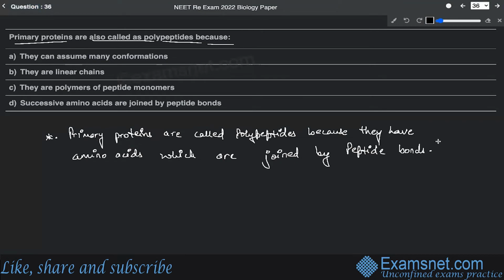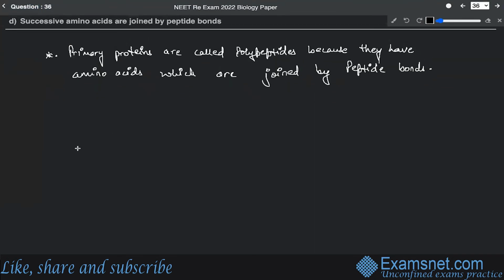All right, so let us draw this part as well. So if you just draw it, the normal structure basically goes like this.